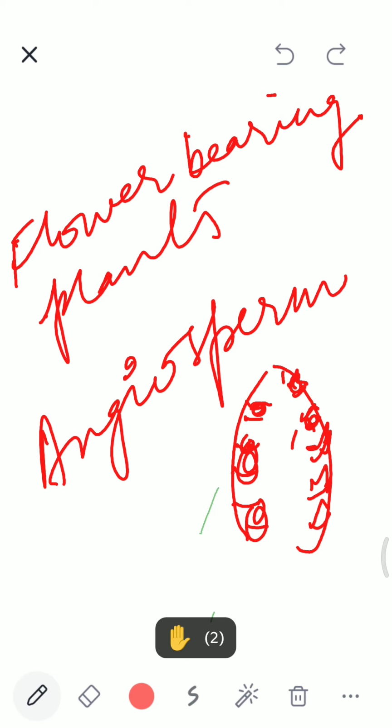Ma'am, it's a part of the pistil. It is a part of the flower, then it is formed into the fruit. Yes, the ovary is a part of the flower, and the ovary is a part of the female organ, carpel or pistil. The basal swollen part of the carpel is the ovary. After fertilization, this basal swollen part, that is the ovary, is converted into fruit.